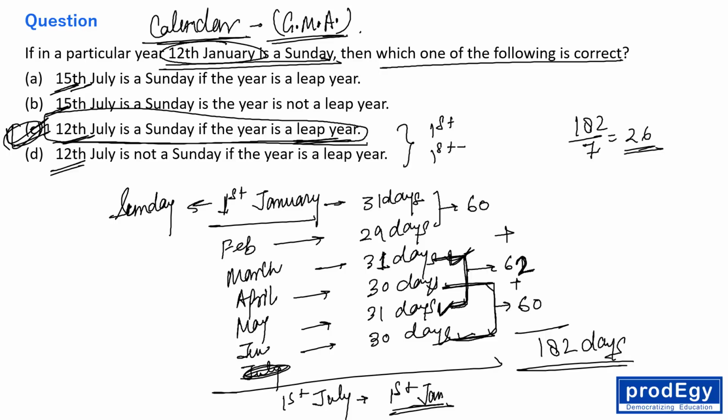In fact, 2020 is also a leap year. You may check it. The calendar of January and July, they must be similar.